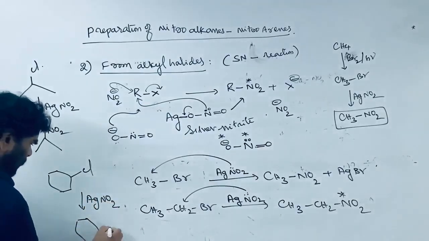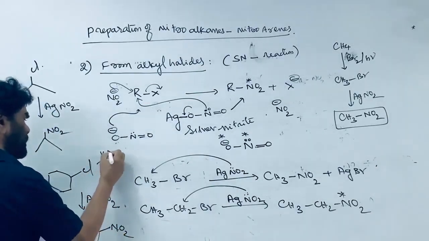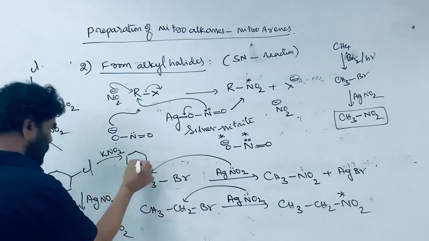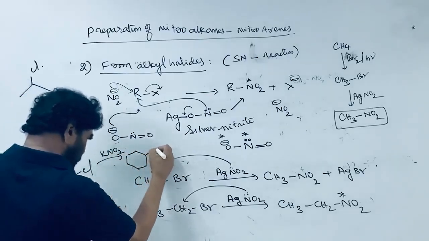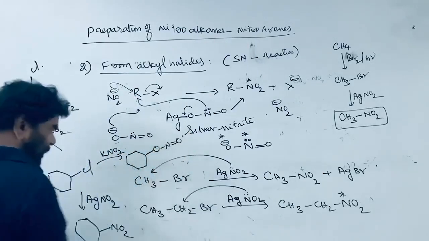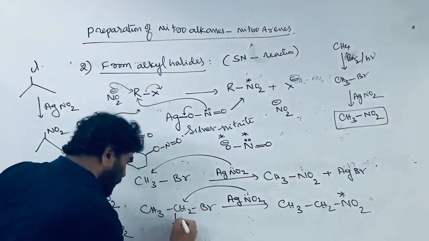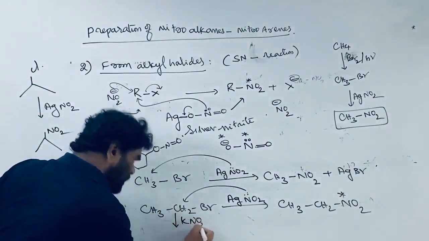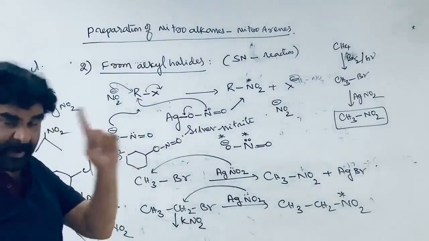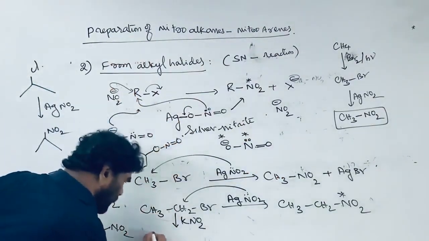So if you carry out the same thing with potassium nitrite, the Cl is replaced with the ON=O group. Here, ethyl bromide on treatment with potassium nitrite, which contains the free nitrite ion where the negative charge is present on the oxygen, the oxygen will attack the carbon.